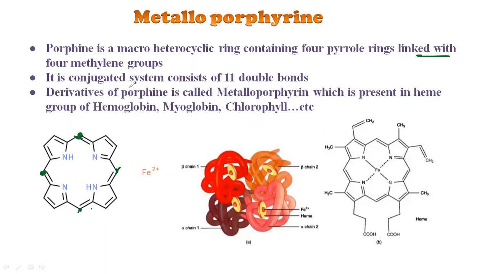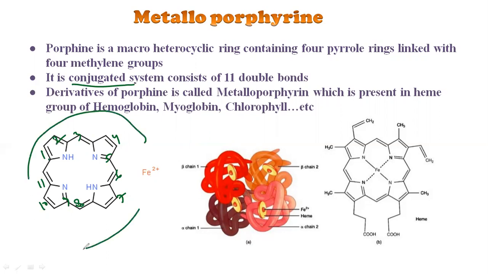And it is a conjugated system consisting of 11 double bonds. See here, there are 11 double bonds alternately arranged: 1, 2, 3, 4, 5, 6, 7, 8, 9, 10, 11. So there are 11 alternately arranged double bonds here. Hence it is called the conjugated system.